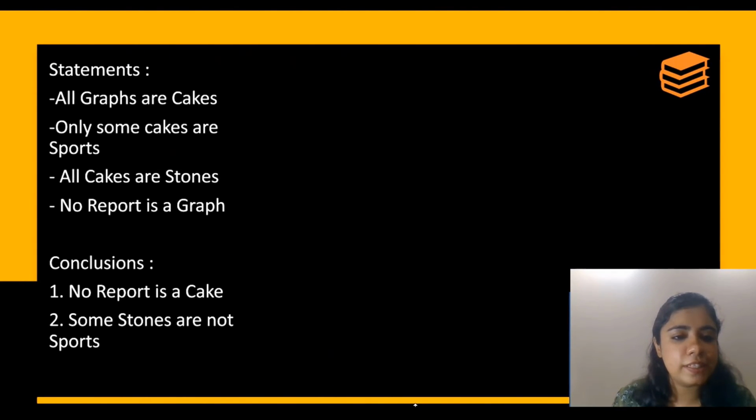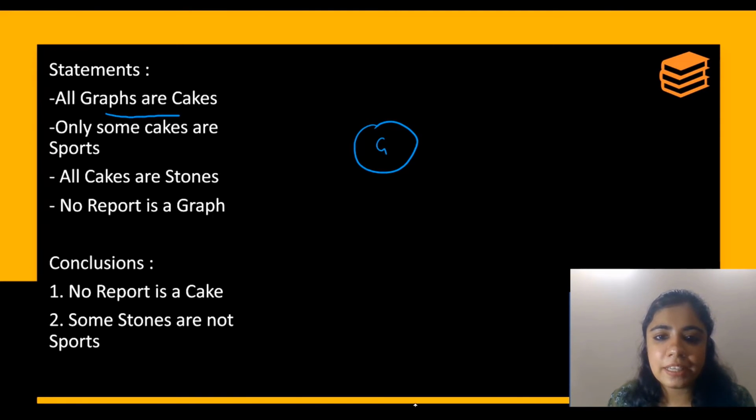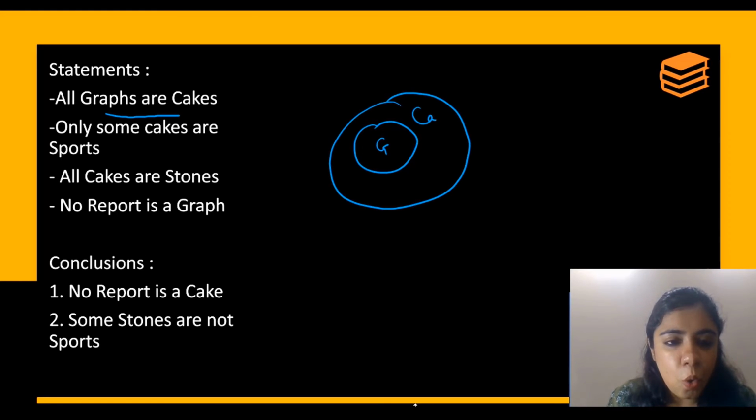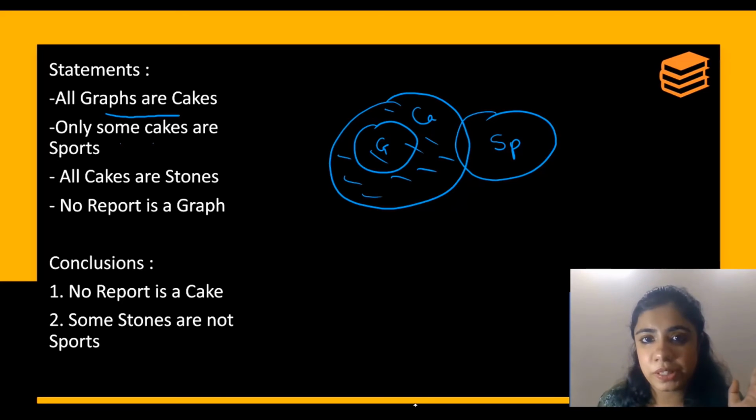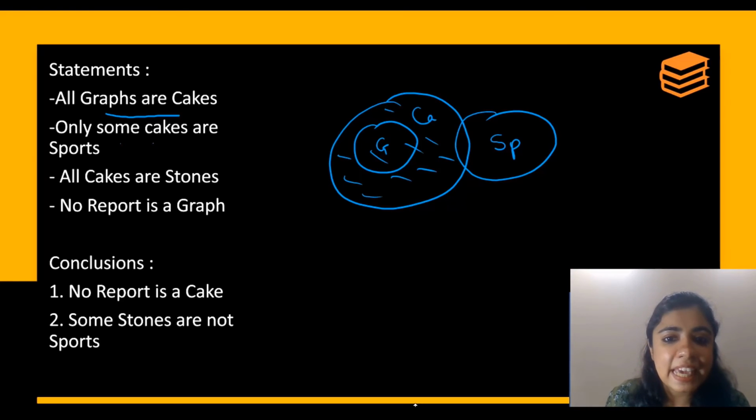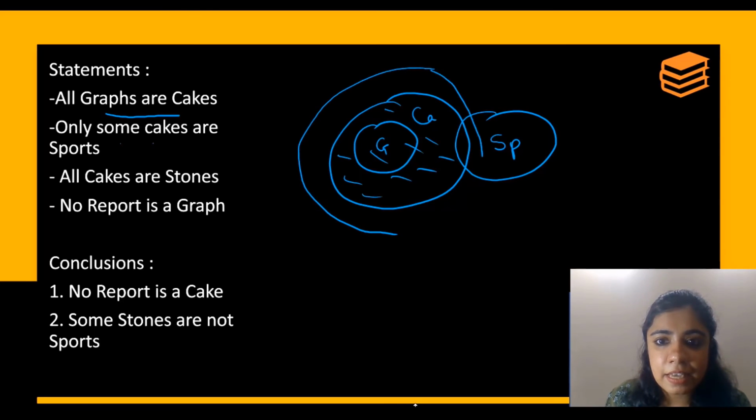Okay, let's see what it says. All graphs are cakes. Okay? Only some cakes are sports. Be careful. Only some cakes are sports. So some of the cakes are definitely not sports because only some part has to be sports. Okay? All cakes are stones. So all the cakes are stones.